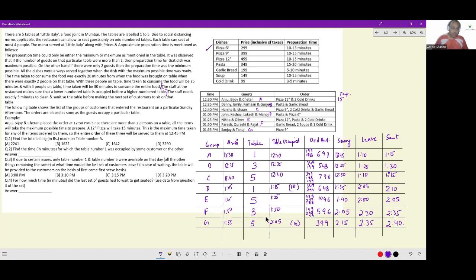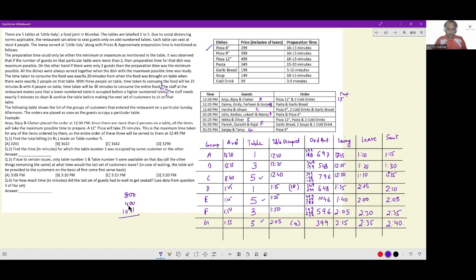Let's go to the individual questions. Find the total billing in rupees made on table number 5. Table 5 is this, and this. So I need 796 plus 1046 plus 399. I'm giving 4 to this, becomes 800. I'm giving 1 to this, becomes 400. I've given 4 here, I've given 1 here. So this becomes 1041.